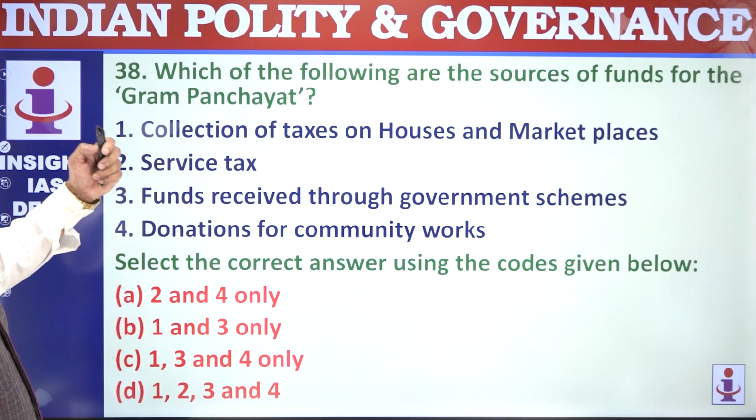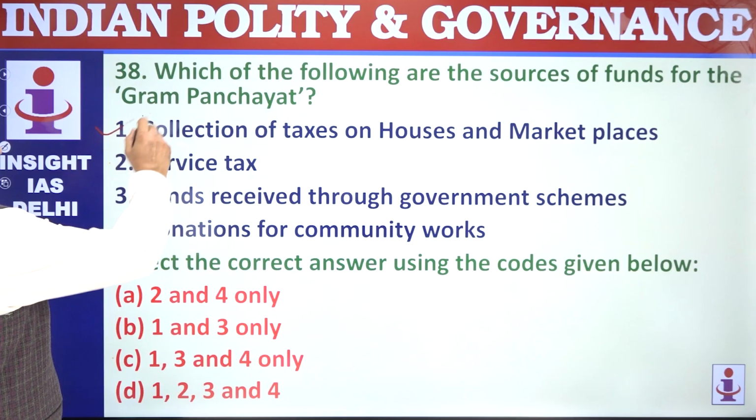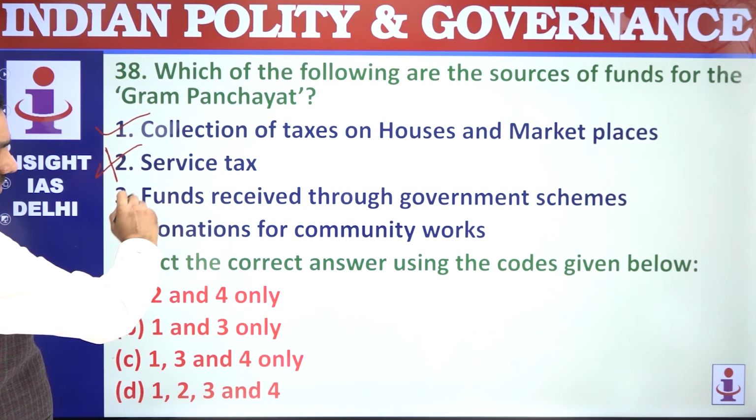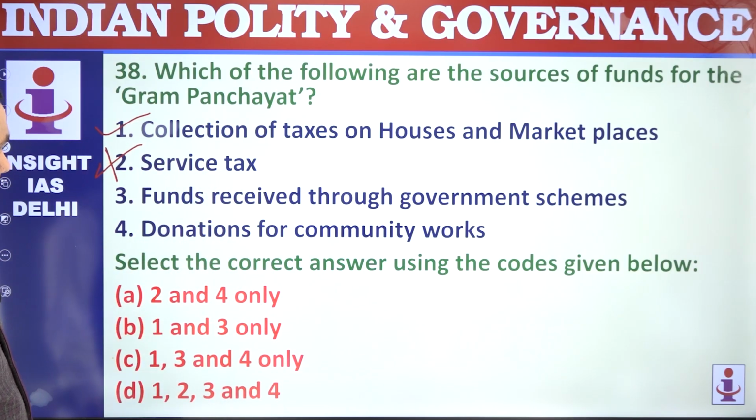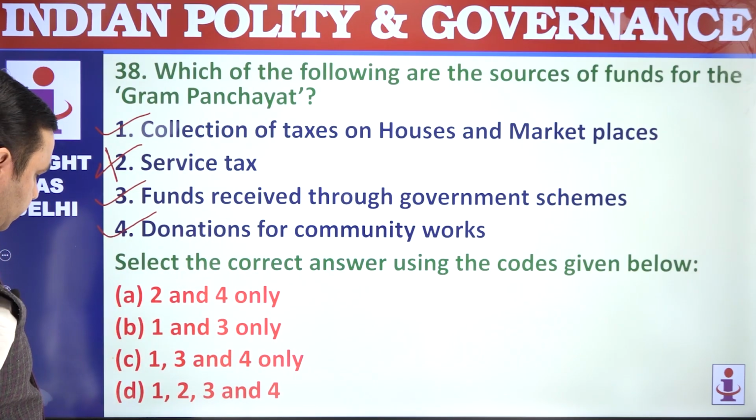38. Which of the following is a source of funds to the Gram Panchayat? They can impose local taxes, but service tax is not imposed by them. It's a central tax, or it was a central tax. Funds received through government schemes and donations. That's correct. 1, 3, and 4.